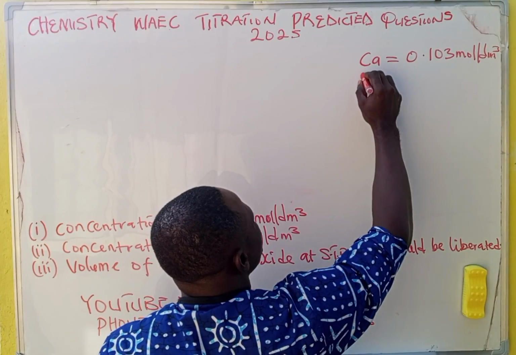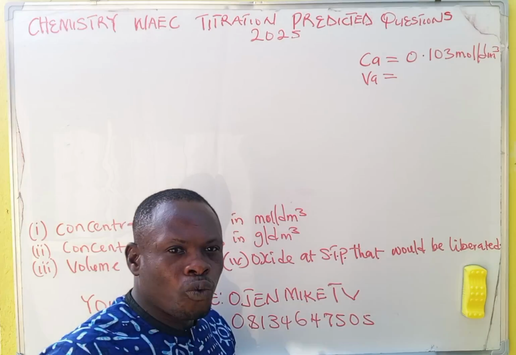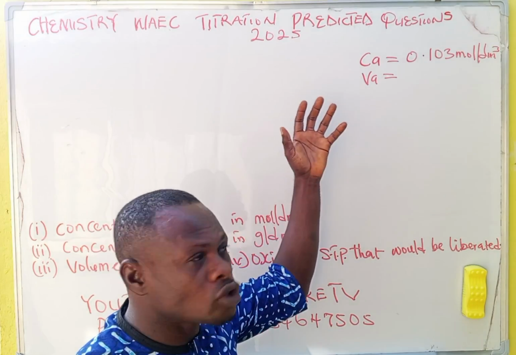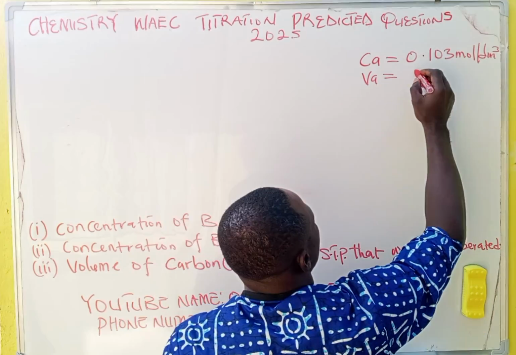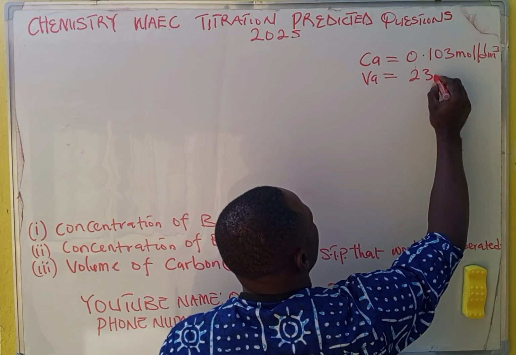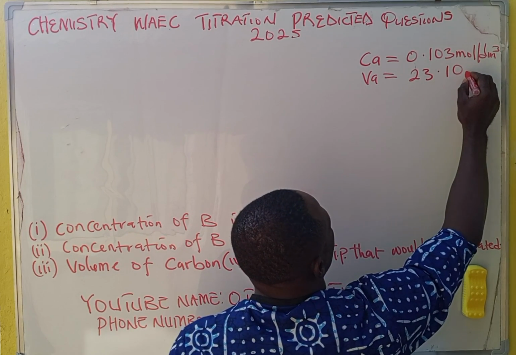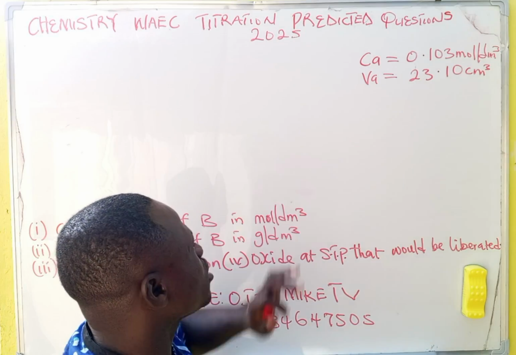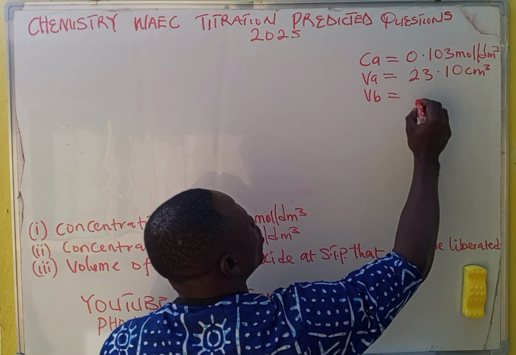Now the volume of A, VA, is equal to what? We have done our practical, and our endpoint for 2025 WAEC, maybe I'll take my own to be 23.10 cm cubed. Do you get that? That is the volume. Now the volume of base, VB, is equal to what?